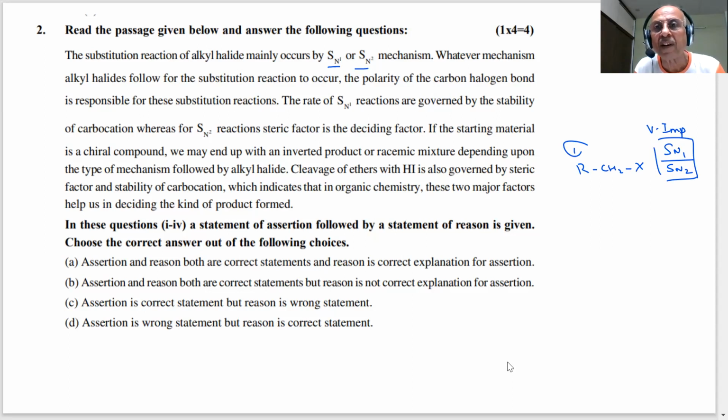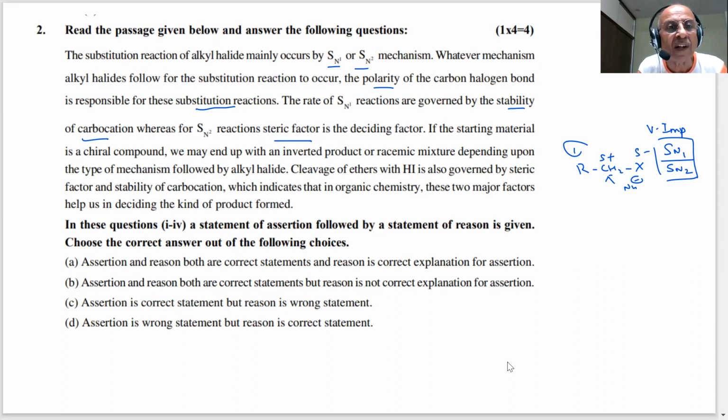Whatever mechanism alkyl halides follow for substitution, the polarity of the carbon halogen bond is responsible for this reaction. What it means, students? This is negative and this is positive, right? And this is where the nucleophile will attack. The rate of SN1 is governed by the stability of carbocations, whereas SN2 is governed by steric factors.